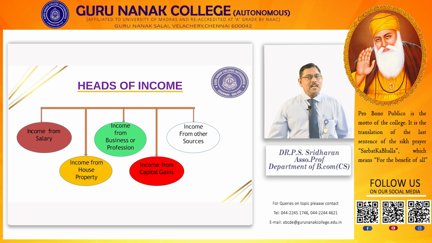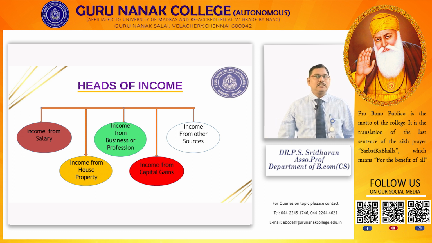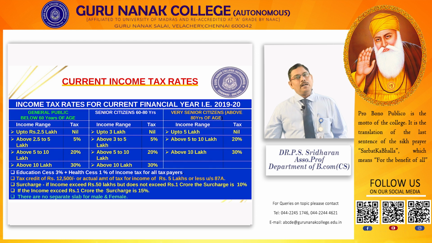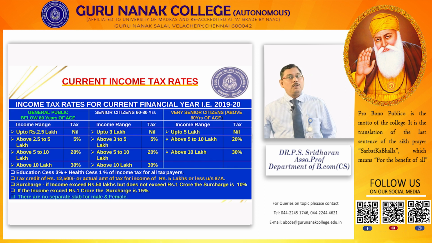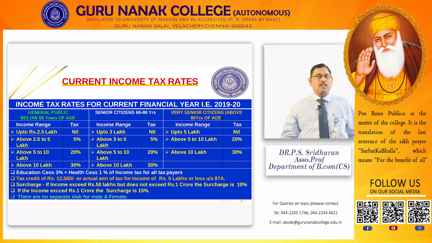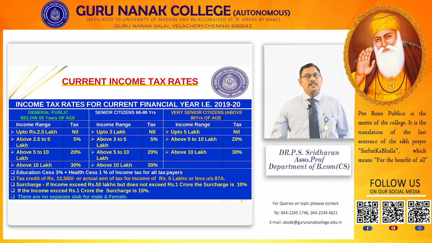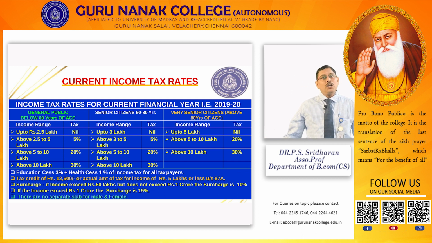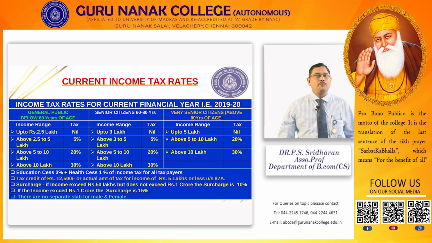Now, this tax rate is there. There are 2 types of tax rate: old slab rate and new slab rate. Old slab rate is suitable for aged people, those who are working more than 20 years. They can claim the other benefits. They may have more savings. They can enjoy the privileges. Then the new tax system, it's exempted up to 5 lakhs. This is applicable only for newly joined employees. They can claim the tax benefit.